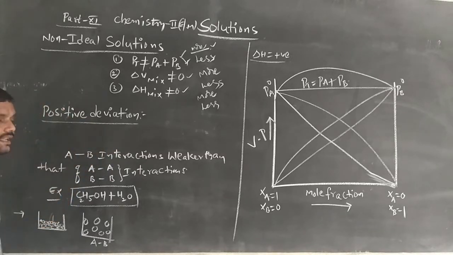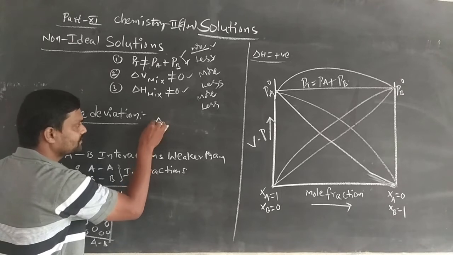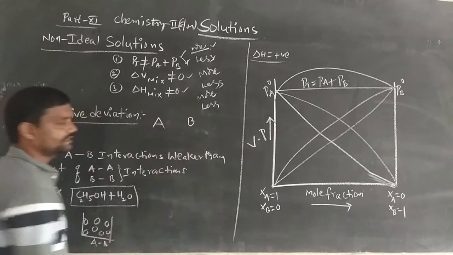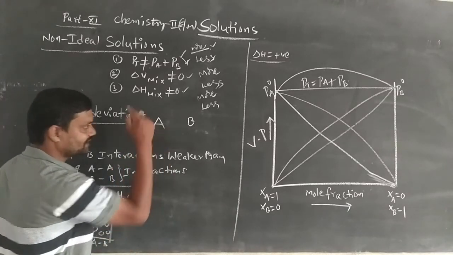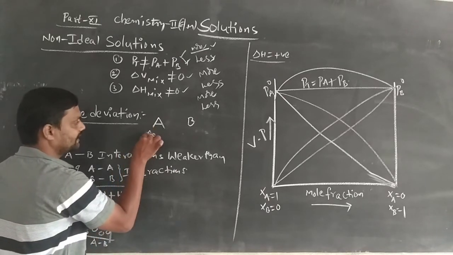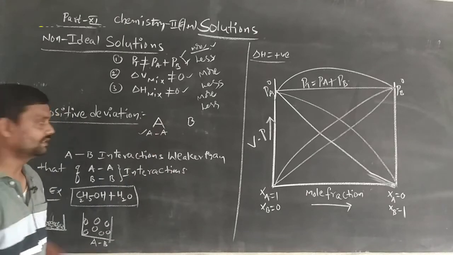For example, here we take two types of solution. One type of solution, let it be A, and another type of solution, let it be B. Listen carefully.